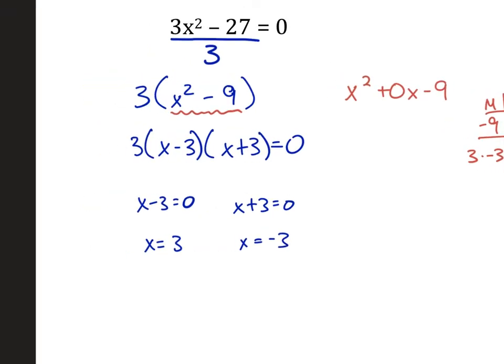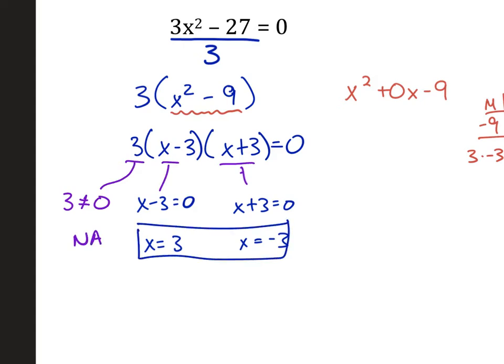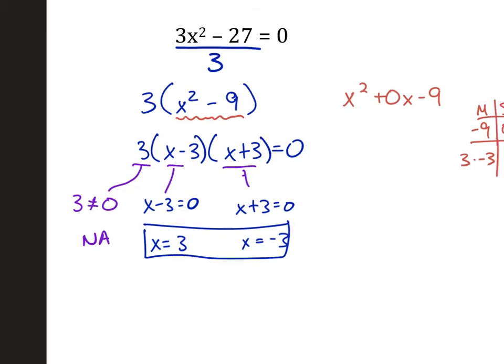And then we should also set this equal to 0. So that one got set equal to 0. That factor got set equal to 0. And this one should as well. But because there's no variable in there, is 3 equal to 0? No, 3 is not equal to 0. So that one does not give us a solution. But the other two do. There we go. x equals 3 and x equals negative 3. Okay, so that's how we solve by factoring.